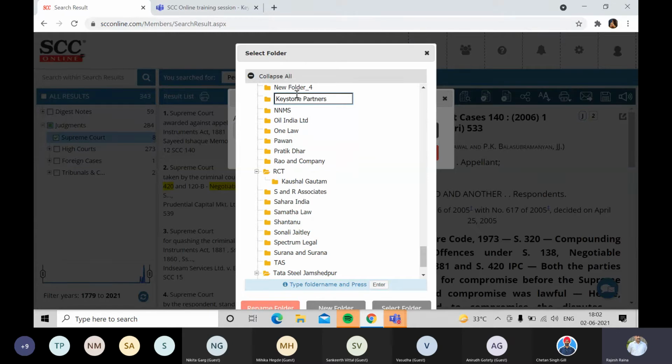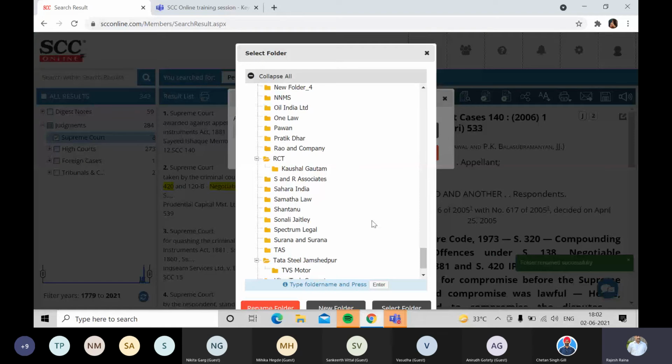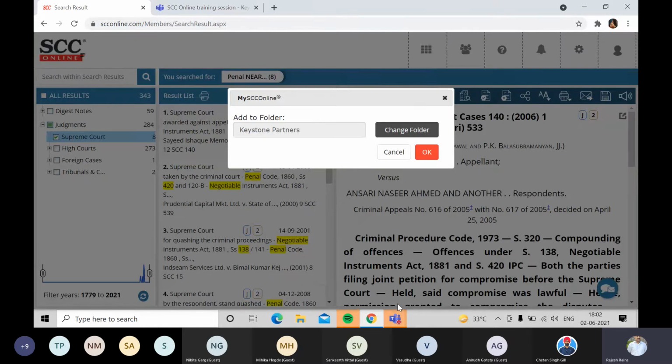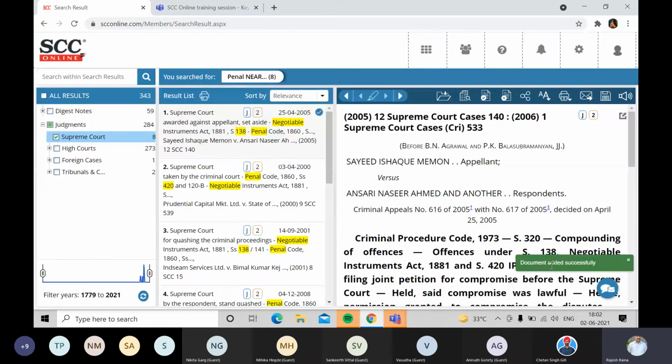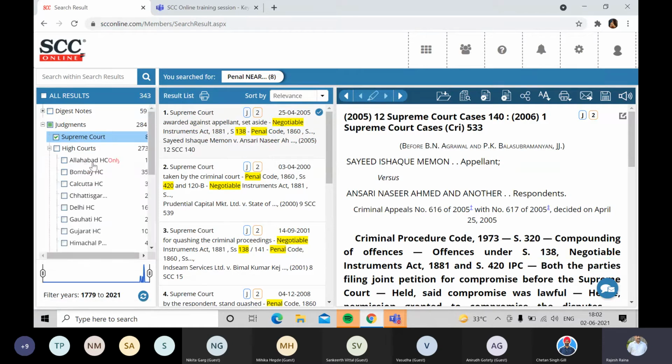From here I'll just press enter. Once I press enter, the folder gets renamed by that name, and after that on the bottom right there is a select folder. Now it's showing me the folder name I had selected, so fine, that's the one I want to store this particular judgment in. After clicking on OK, this document gets added successfully, as the message is also flashed. Then I move on to maybe some other High Court judgment.